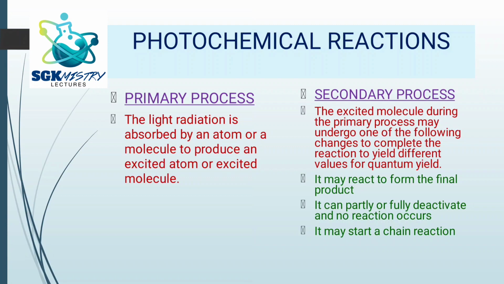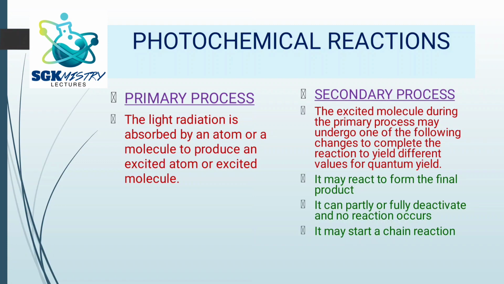Now, what happens in the secondary process? There are various ways in which this molecule can change itself. There are various results that may happen because of the primary process. The first result that may take place is that the excited molecule may undergo one of the following changes. So what are the different changes? First way is it can react to form the final product. So that is one possibility.